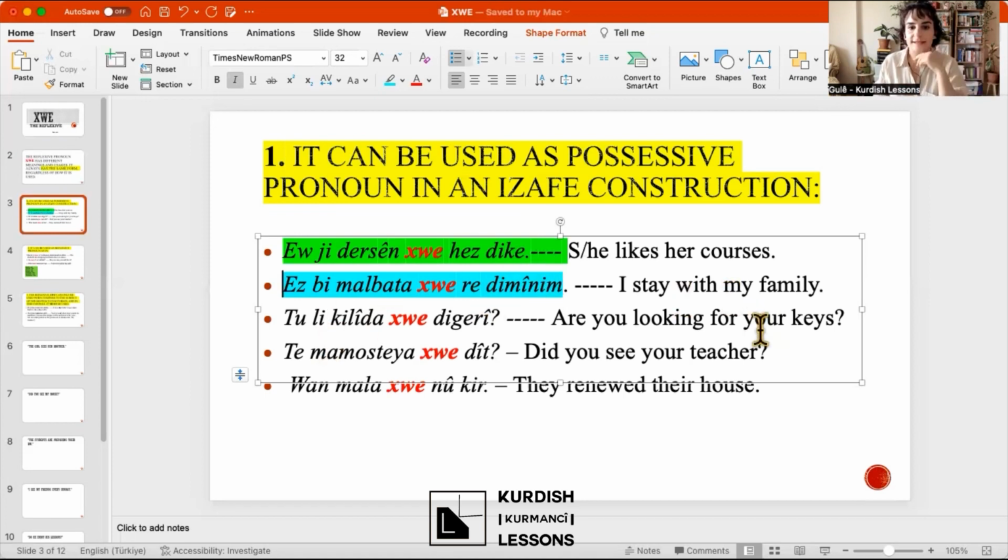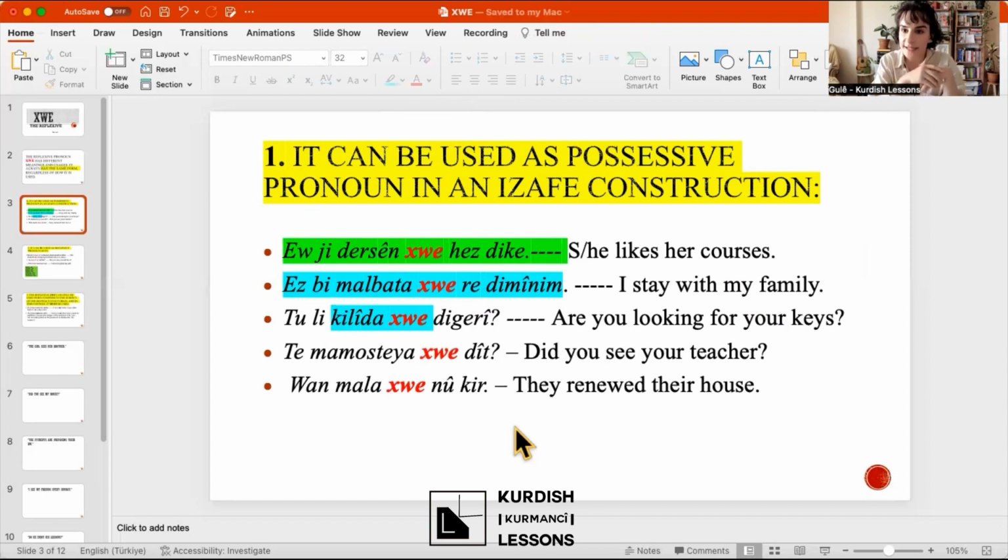The third example, tu l'klida xwe tgeri. Are you looking for your keys? So here klida xwe is izafe. The next one, te mamostaya xwedit. Did you see your teacher? And the last one, mala xwe nuker.